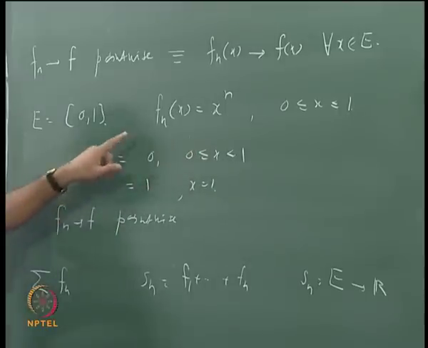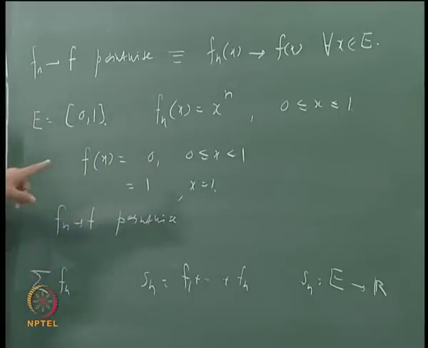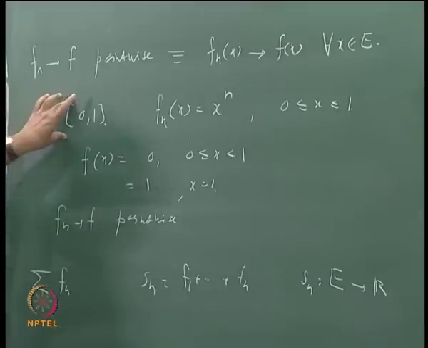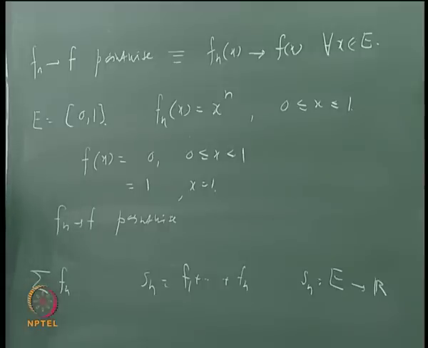But if you take x equal to minus 1, then the sequence becomes 1, minus 1, 1, minus 1, etc., and then it will be a divergent sequence. So whether the sequence converges pointwise or not depends on what this set E is.